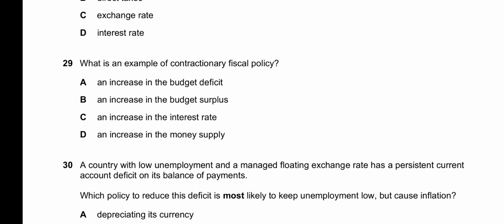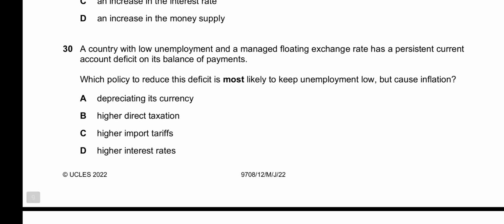B, an increase in the budget surplus. If a budget surplus increases, it means the government has reduced its government expenditure and there will be a fall in the aggregate demand. So it is a contractionary fiscal policy. C is concerned with interest rate and money supply, which are not fiscal policies. Generally, they are monetary policies. So B is our correct answer to 29.